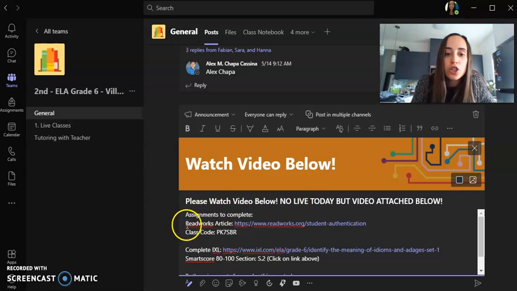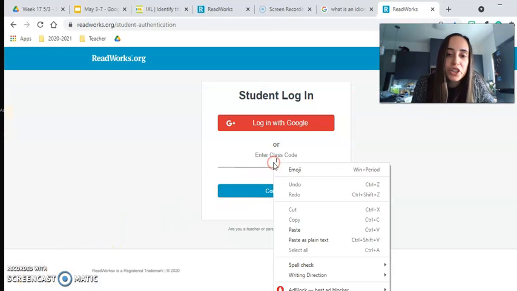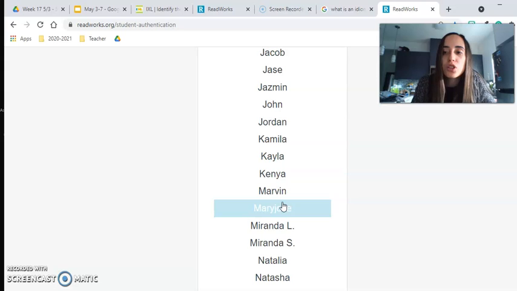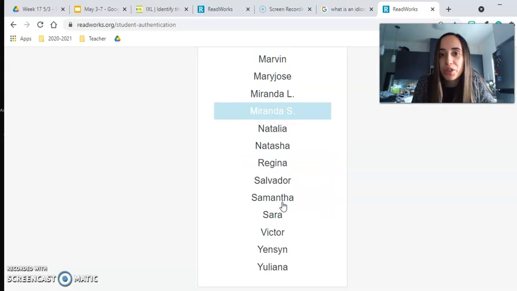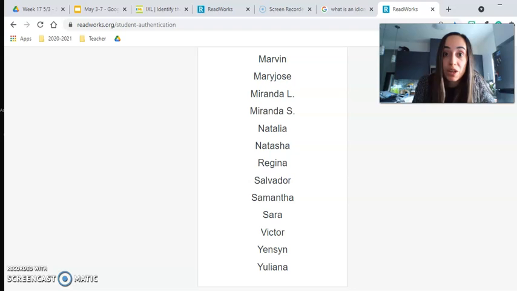Now, the assignment that you're going to want to first complete is going to be the ReadWorks article. So what you're going to go ahead and do is copy this code. You just right-click, you copy, and then you're going to click on this link here, and it's going to take you to this page right here. Here is where you're going to paste that code, right? You're going to continue, and of course this is only the specific code for my second period. Every single class is going to have a different code in your general homepage, so make sure you copy and paste that code in order to correctly log into your own account and receive a grade for this assignment.